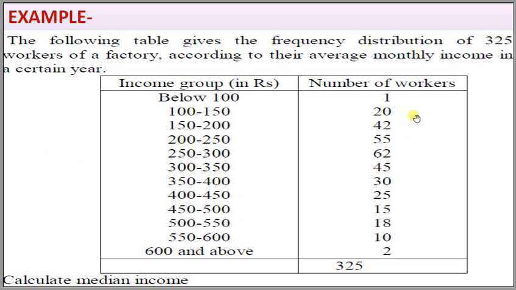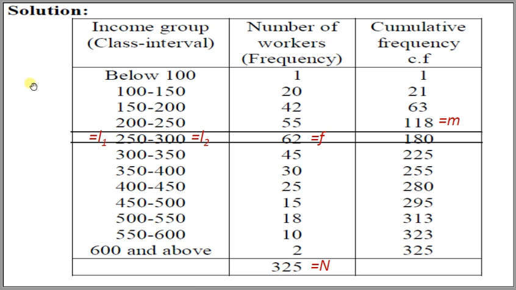These are the income groups and these are the number of workers. Calculate the median income of the group.